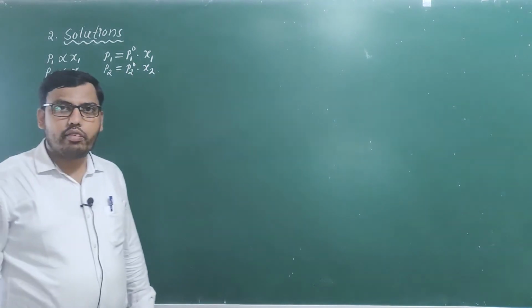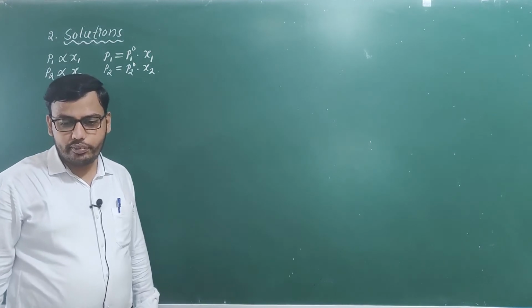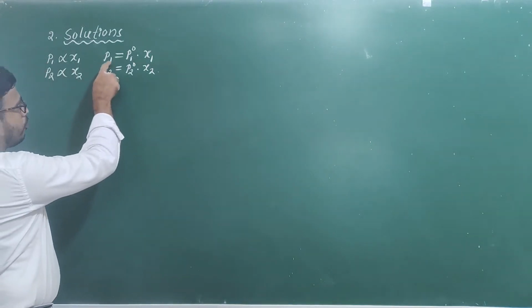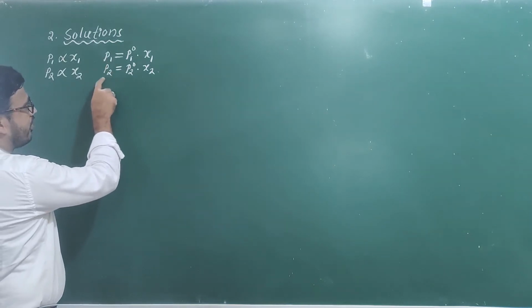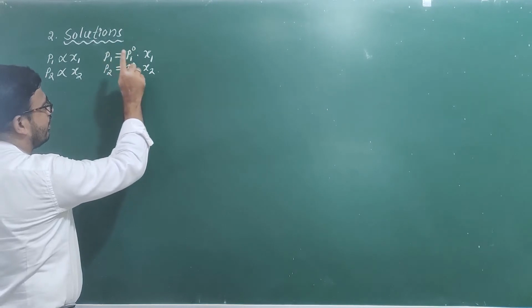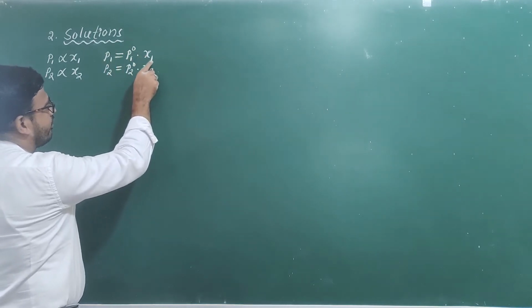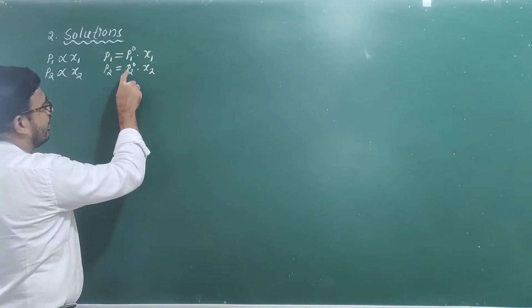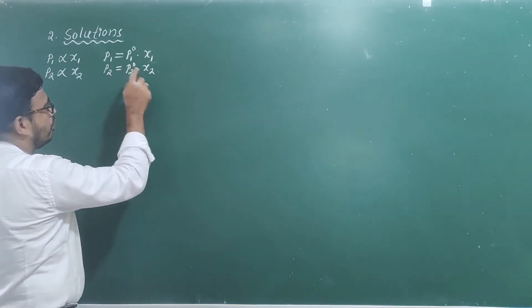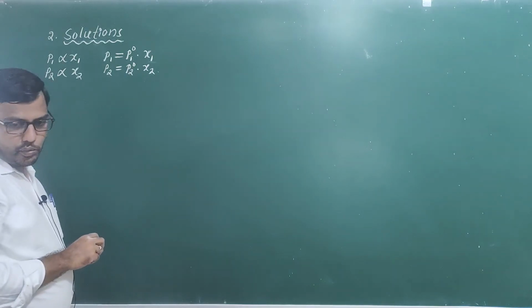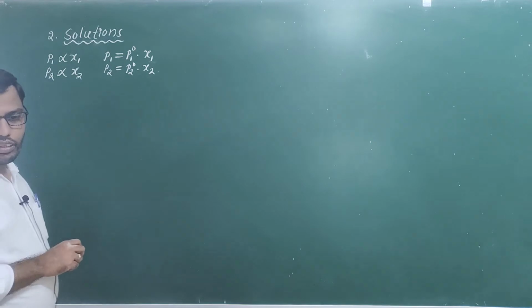Now I want to calculate the total pressure. P1 and P2 are the partial pressures of components 1 and 2, P1 naught and P2 naught are the partial pressures of the pure components, and x1 and x2 are their mole fractions.